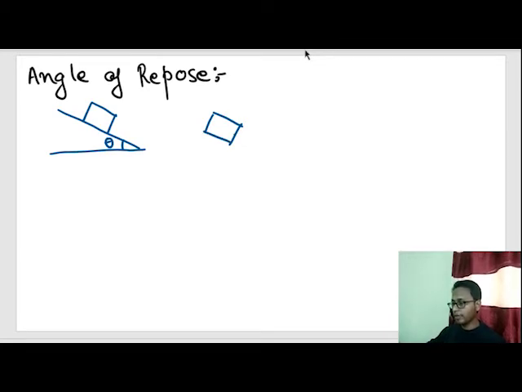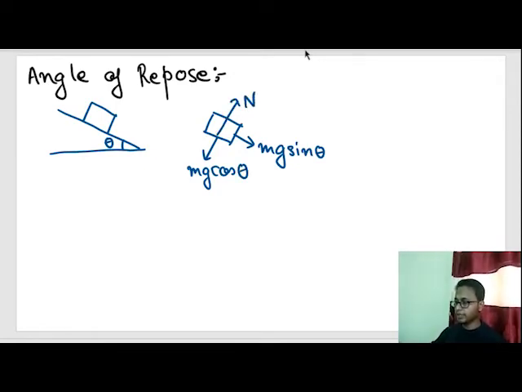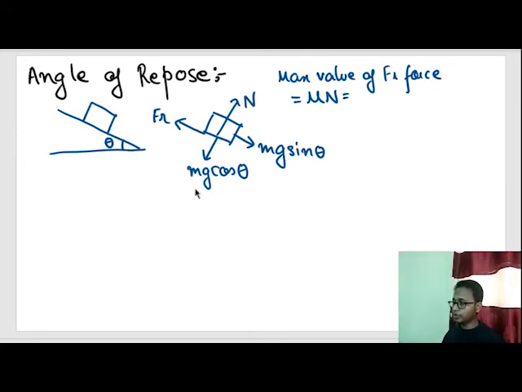On the right hand side we get mg sine theta. On this side we get mg cos theta. Here it is the normal reaction force, and out here we get some friction force. And the maximum value of friction force is equal to mu N, where N is equal to mg cos theta.